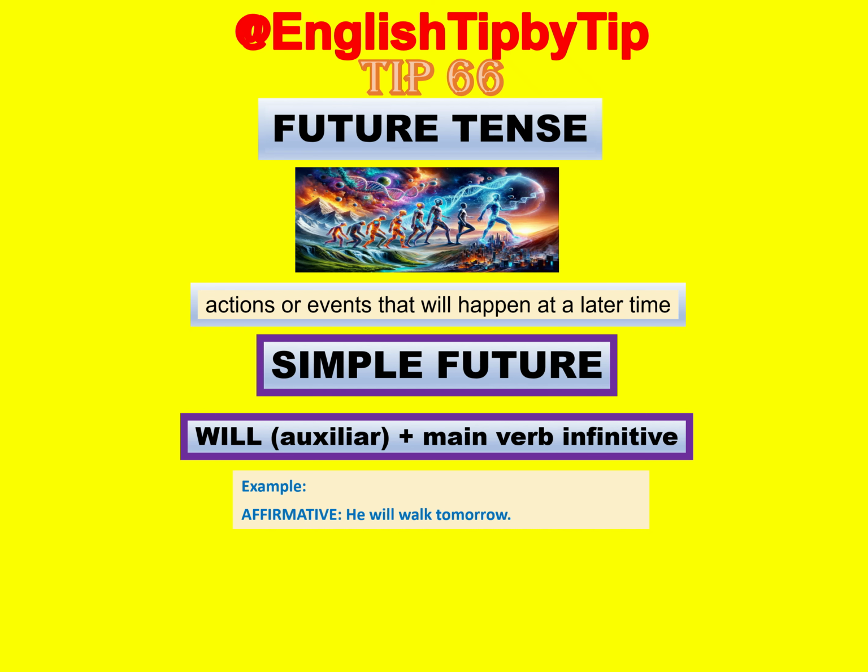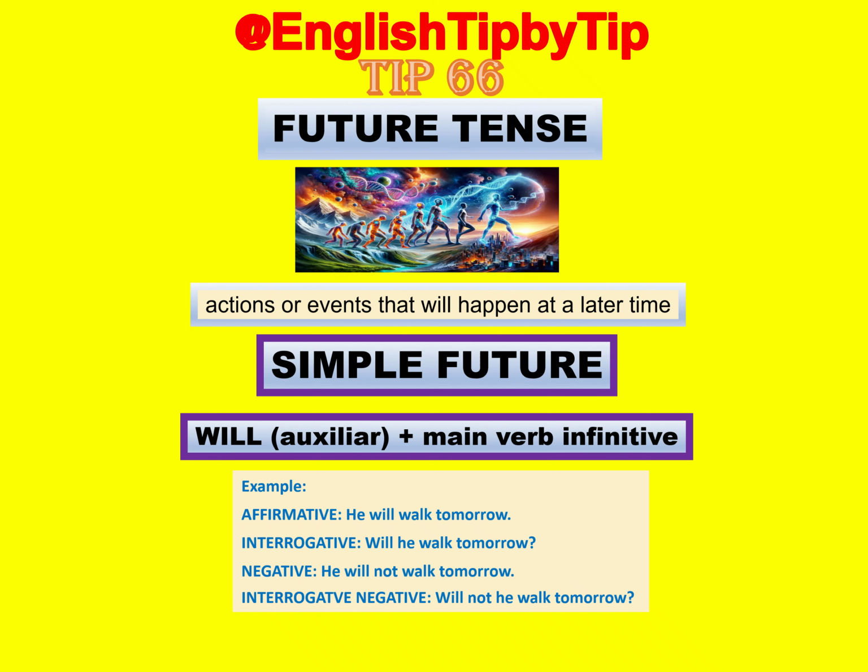Example. Affirmative. He will walk tomorrow. Interrogative. Will he walk tomorrow? Negative. He will not walk tomorrow. Interrogative negative. Will not he walk tomorrow?